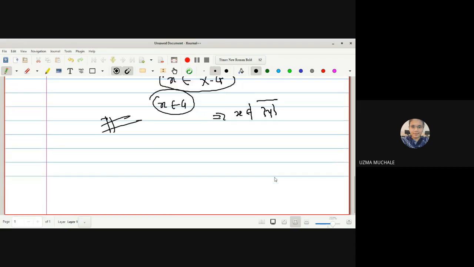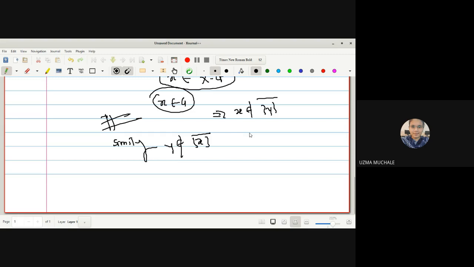Similarly, we can prove that Y is not a member of the closure of X. Okay, so the next part, that is the if part, we will prove in the next lecture, or at least you can try to do this. We will complete it, it is only a little left.